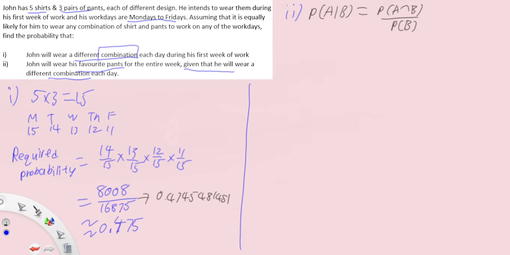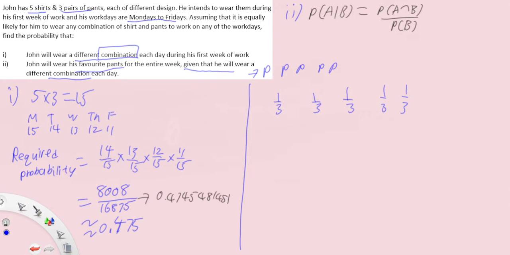So if he wears the same pair of pants, then he must have worn 5 different shirts each day, because if you have the same pants each day, then the only way to change your combination is with the shirts. And because you have 5 different days, all 5 shirts will be worn. So if you look at the pants and shirts individually, essentially, to wear the same pair of pants every day, you have 1/3, and then 1/3, 1/3, 1/3, 1/3.